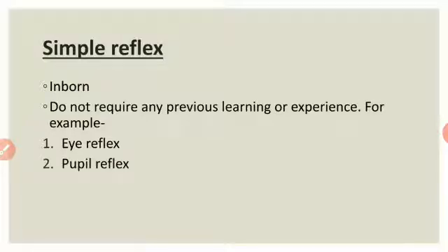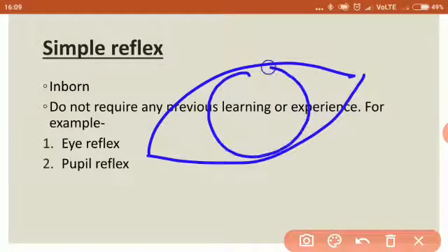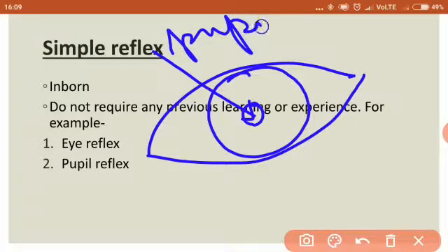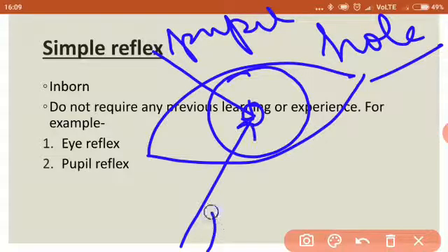What is the pupil? When you see the eye, there is a big circle which is the iris, and inside this a small black colored circle is also there. Isn't it? When you study the structure of the eye, you will know it better. But I'm just telling you in short that this small black colored circular part is called the pupil. This is actually an aperture or a hole in the eye from where the light enters your eye.